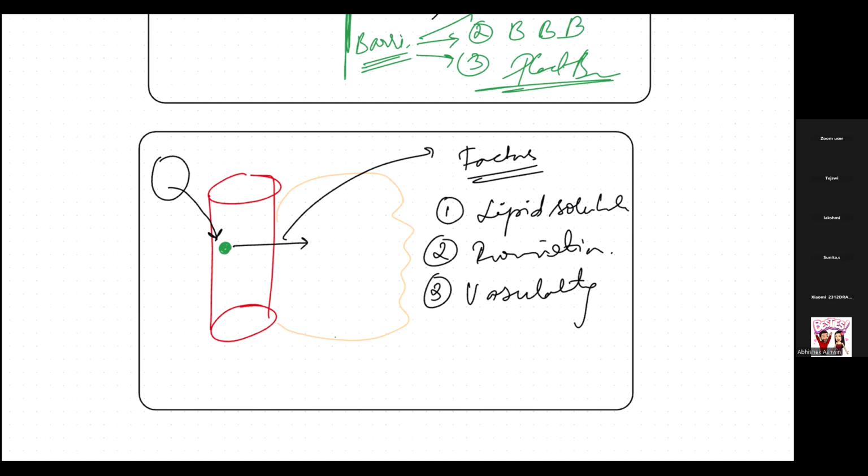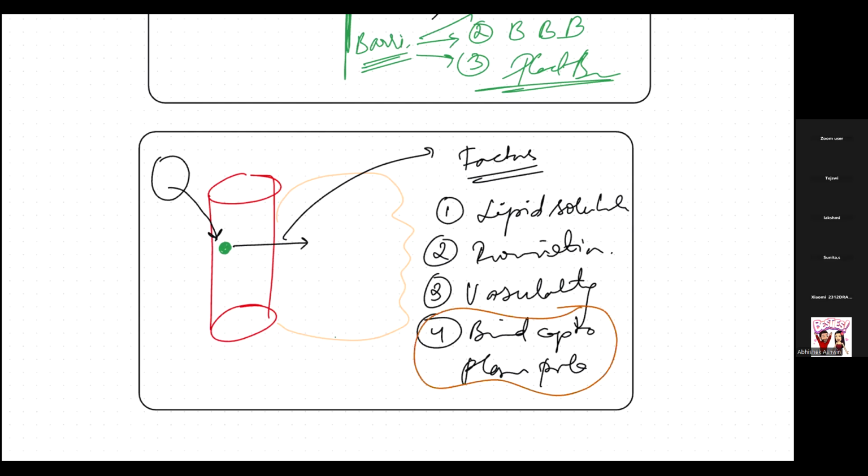The next one is binding capacity to plasma protein. This is the part we need to think about in detail. We will be discussing the plasma protein barrier, how it is a buffer system, and what actually happens. So let's see.